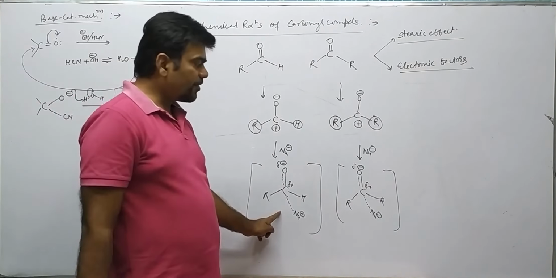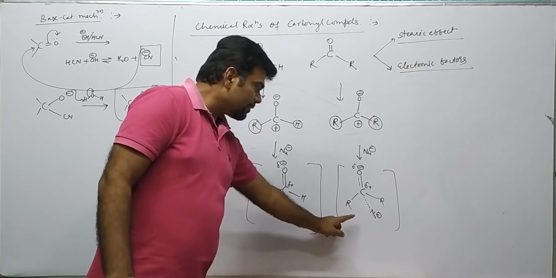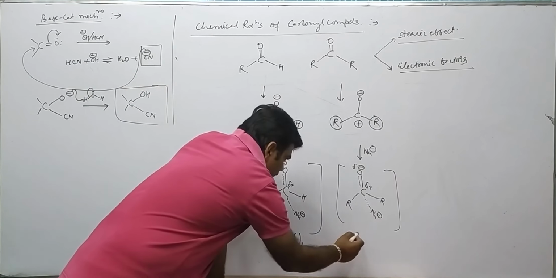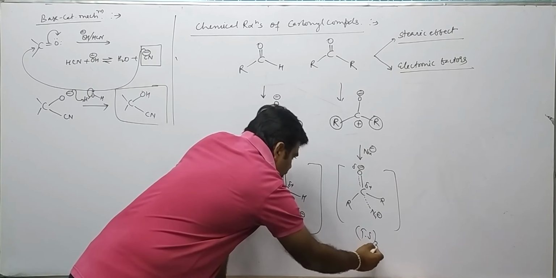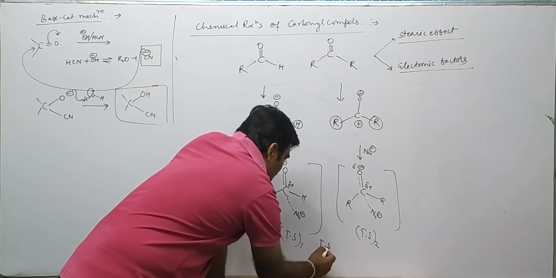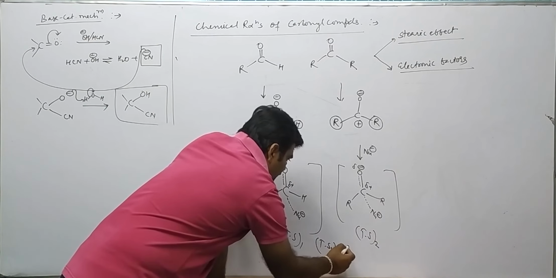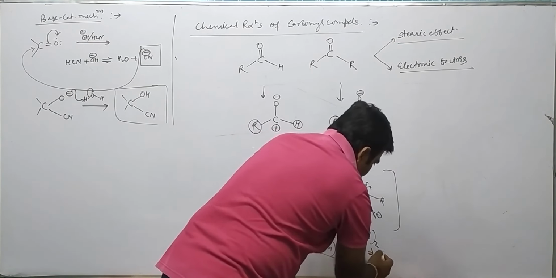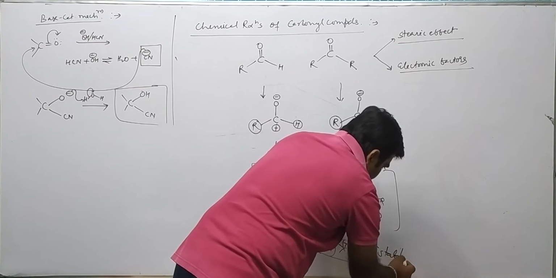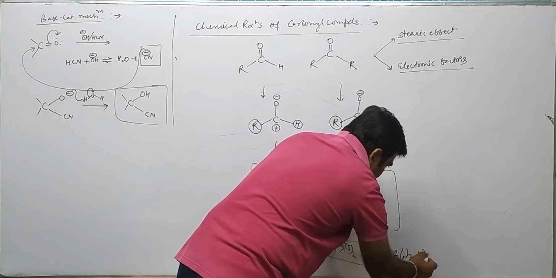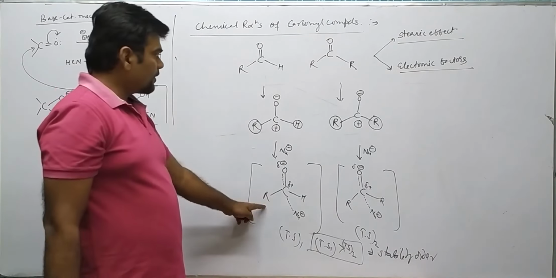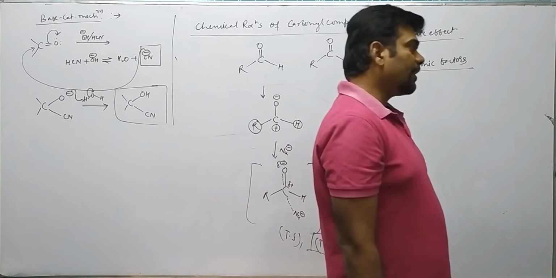This transition state is less crowded. So if it is TS1 and TS2, TS1 is more stable than TS2. This is the stability order. Therefore, this aldehyde is more reactive than ketones.